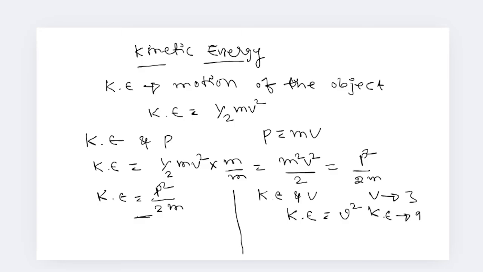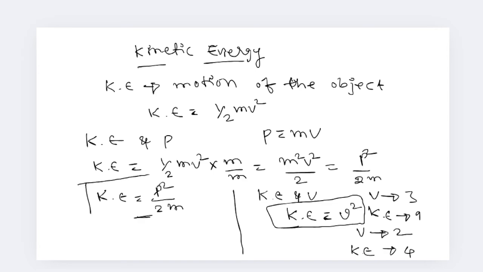If I increase the velocity 2 times, then kinetic energy becomes 4 times. So kinetic energy is proportional to v square. And kinetic energy is equal to p square by 2m. This is another formula.